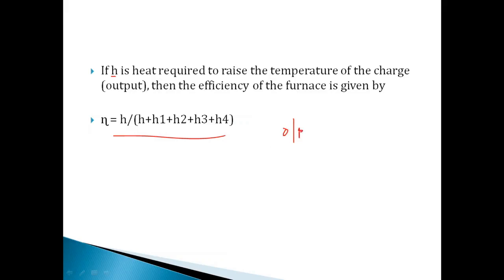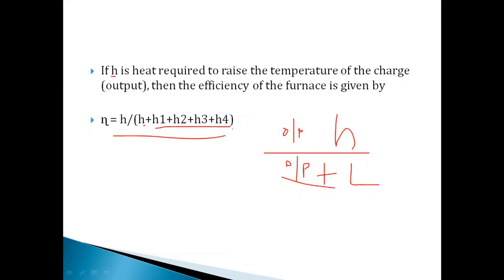Output by input, or it can be given as output by output plus losses, right? Output is H, that is the heat required at the end by the charge, divided by H plus losses. So what are the losses? H1, H2, H3, H4. These are the losses. So this is how we can give the efficiency of a heating element, right?